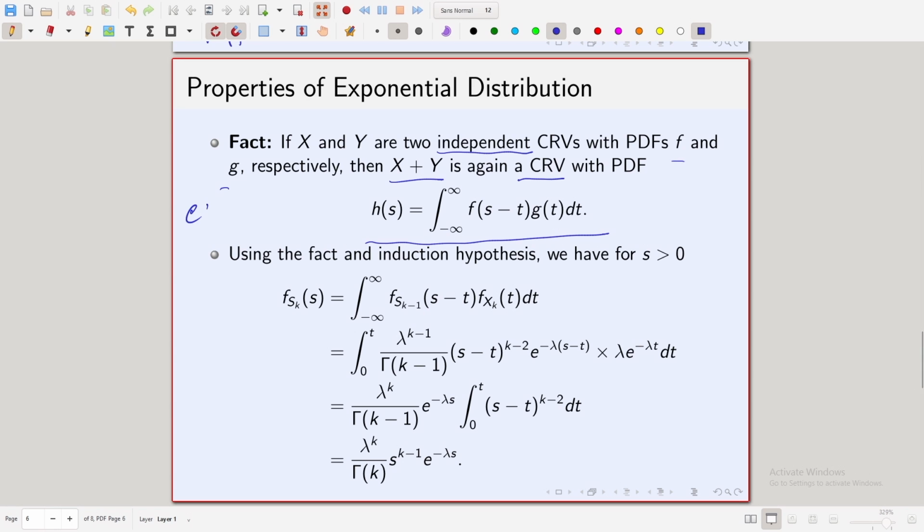This is what is called the convolution formula. Again, the name does not matter, but this is the formula.